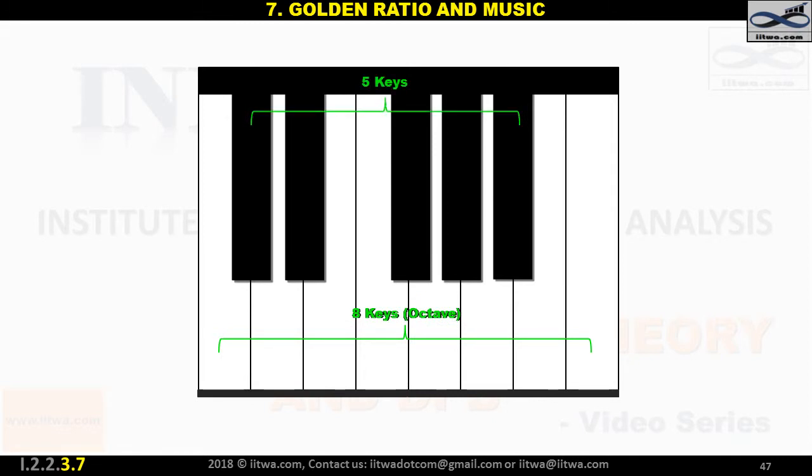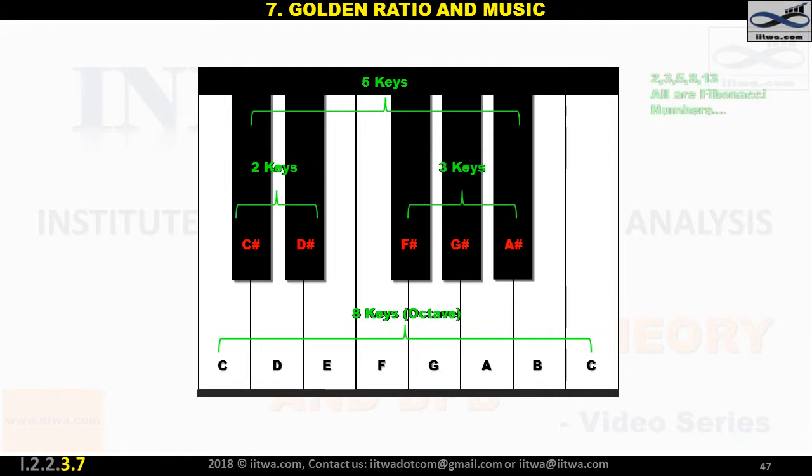The 8 white keys are C, D, E, F, G, A, B, C, and the 5 black keys are C sharp, D sharp, F sharp, G sharp, A sharp. Together there are 13 keys. Note that the black keys are divided in groups of 2 and 3 keys. This means the piano octave is based on the Fibonacci numbers 2, 3, 5, 8, 13.